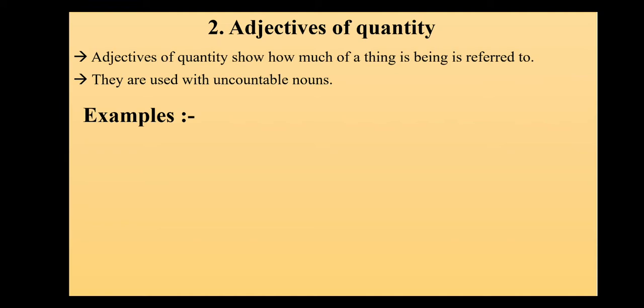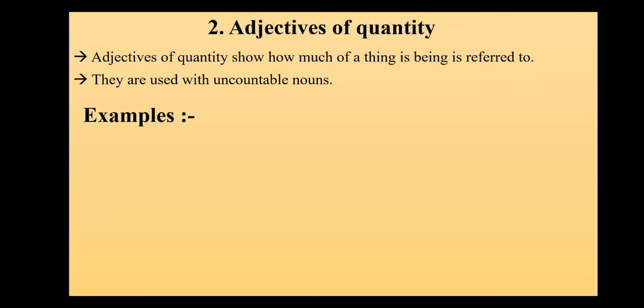When I ask the question how much to the noun and I get an answer from that, that is my adjective of quantity. And one more thing, children, that you should always remember: adjective of quantity is always connected with the uncountable noun, the nouns which cannot be counted. I hope it is clear to you.